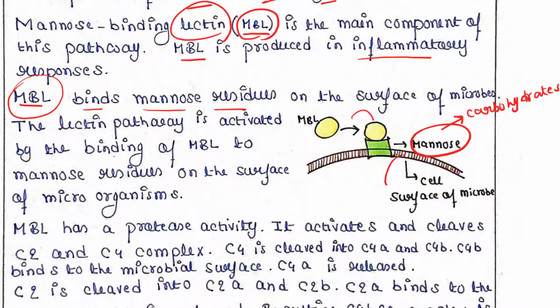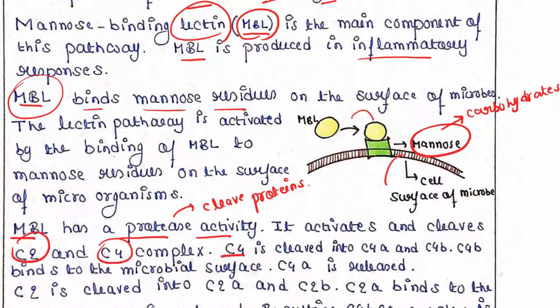MBL has a protease activity, which means it can cleave other proteins. It activates and cleaves C2 and C4. We are familiar with C2 and C4 proteins, because we have seen them in the classical pathway also. So again in the lectin pathway, these complement proteins come into play. C2 and C4 are complement proteins, and MBL will act on them.